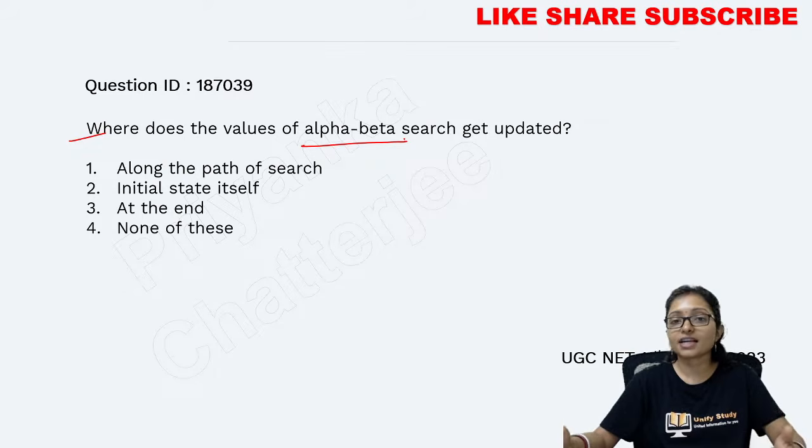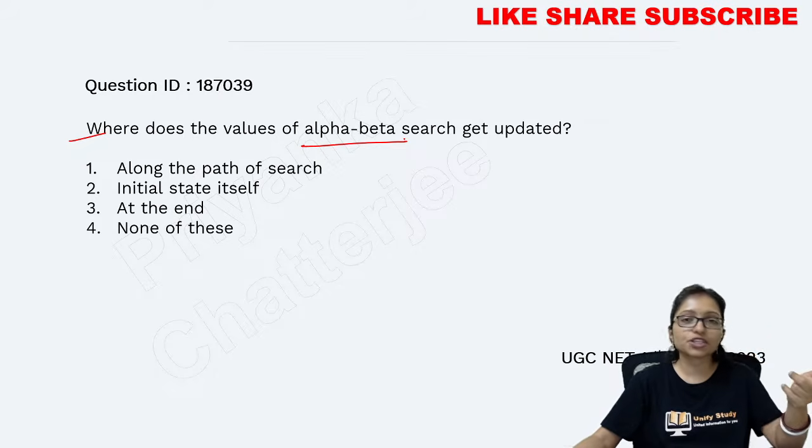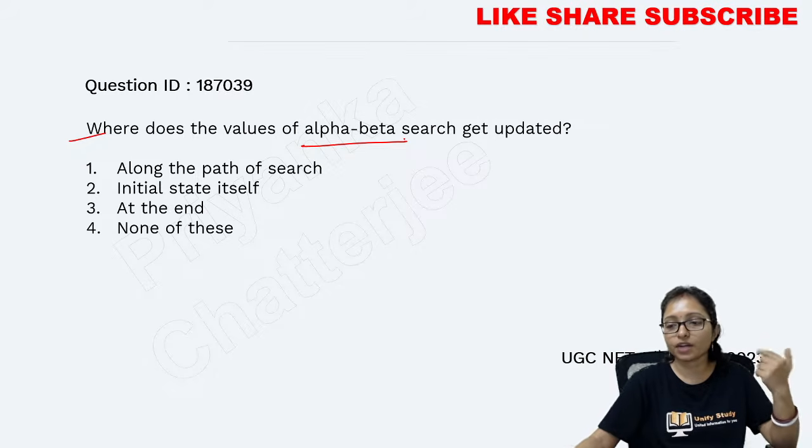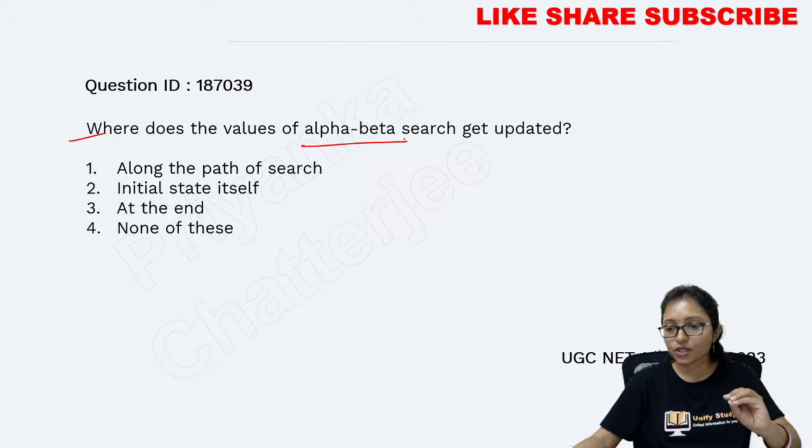Where will alpha beta search be updated? Alpha beta search we are doing, it is the next version of the minimax algorithm. Whenever we are doing the min-max algorithm, alpha beta gives you lower time complexity. So alpha beta pruning you should also learn.